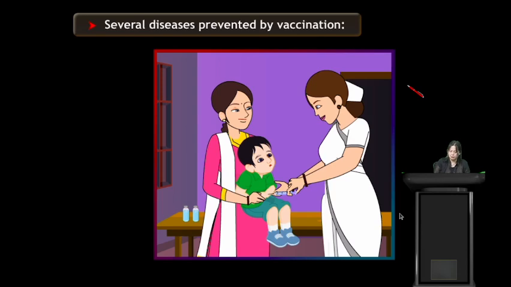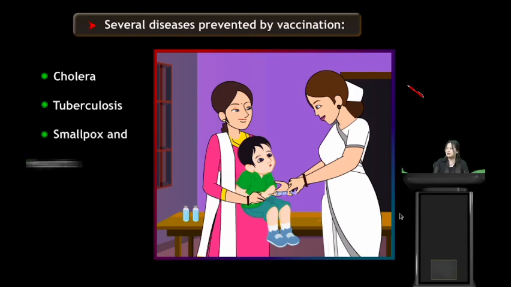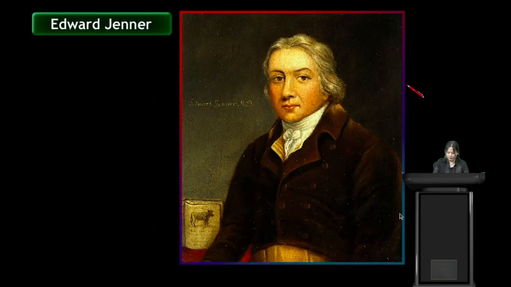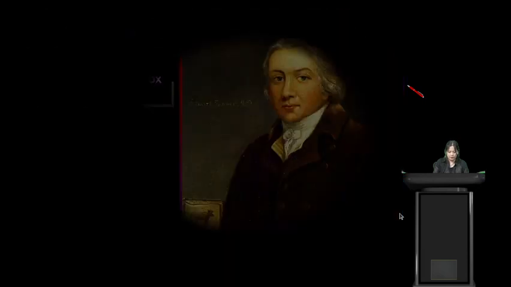Several diseases can be prevented by vaccination, which includes cholera, tuberculosis, smallpox, and hepatitis. These are some of the diseases which can be prevented by vaccination. Edward Jenner. Who is Edward Jenner? He discovered the vaccine for smallpox in 1798.